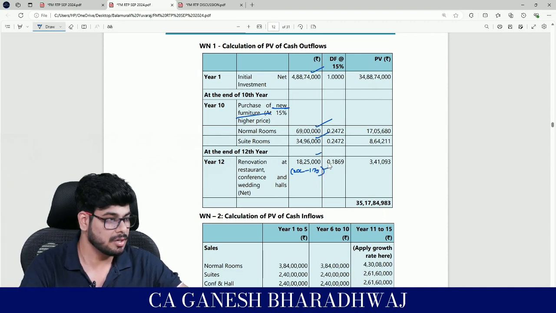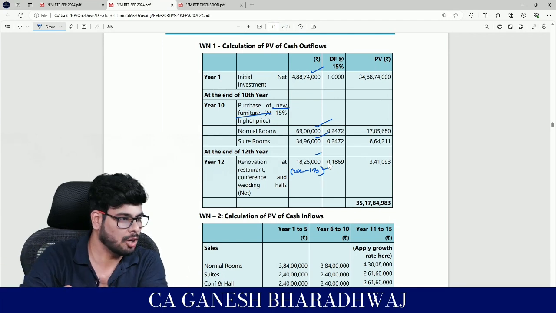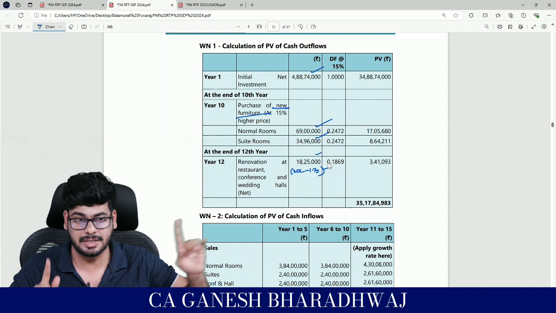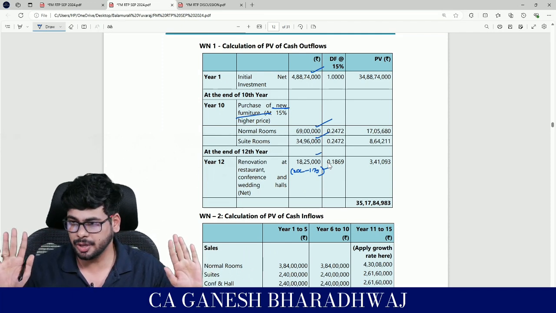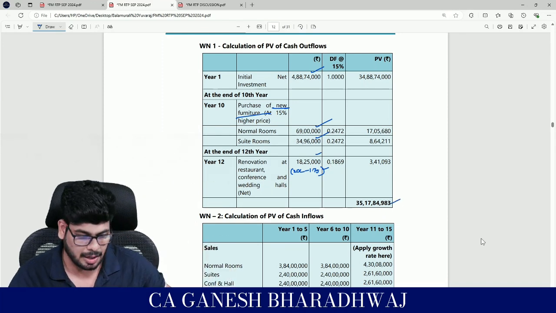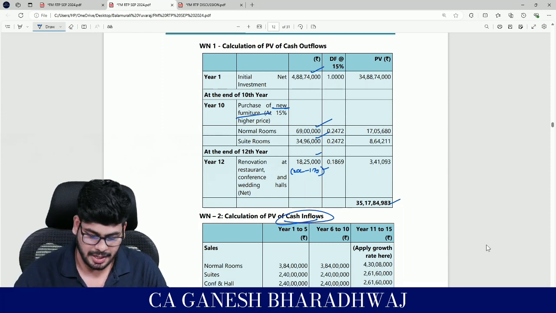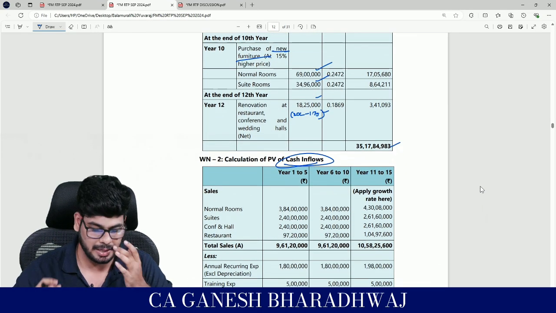Whereas in this one, they are using some materials out of which there is some scrap. So net off, then and there itself you can put it. Clear with this? That is the difference between scrap and salvage. Okay, guys, you are clear with this? Fine. This they have done, discounted, and arrived at the value. Next, the main thing comes with respect to arriving at the cash inflows. This is where the main issue arises.